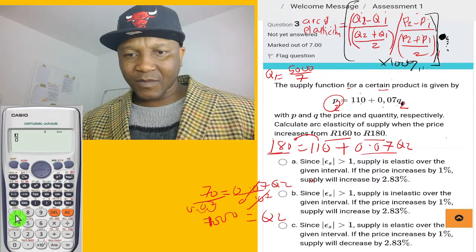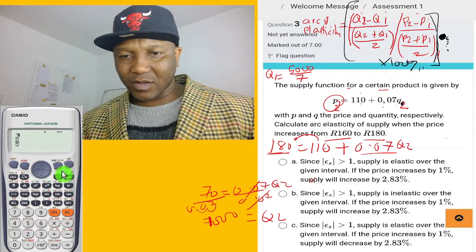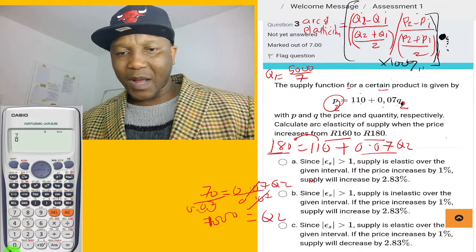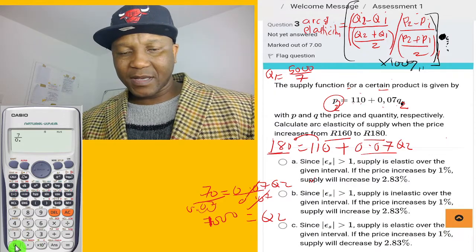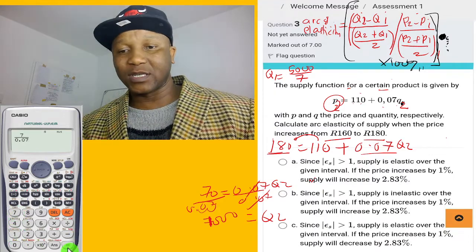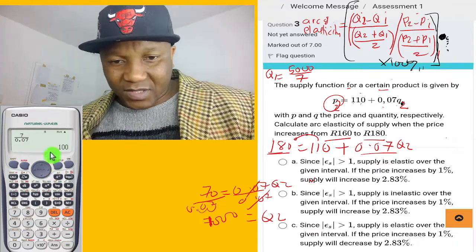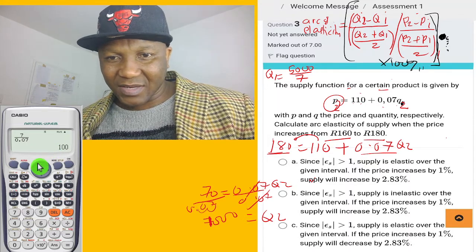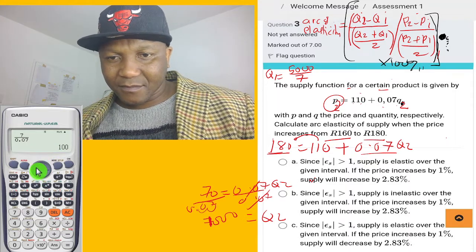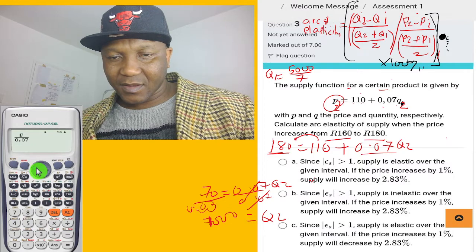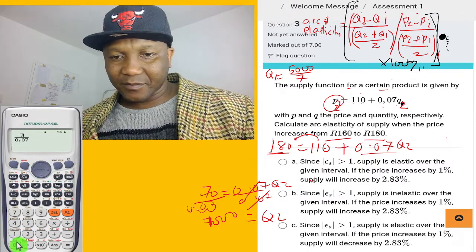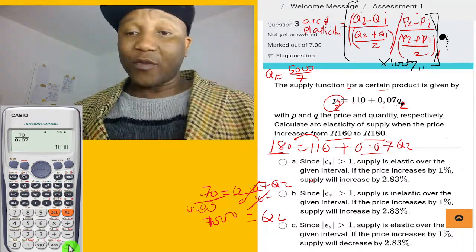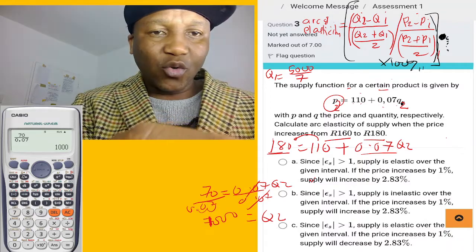Because some people say, no, we want to see how you got there. 70 divided by 0.07 is going to be 1,000. I told you 1,000. So Q2 equal to 1,000.